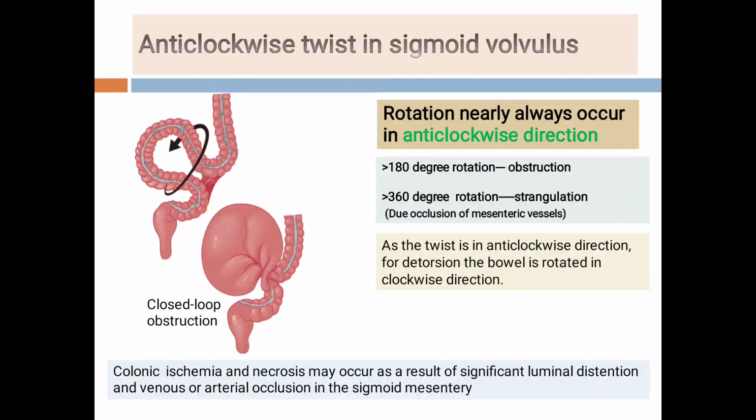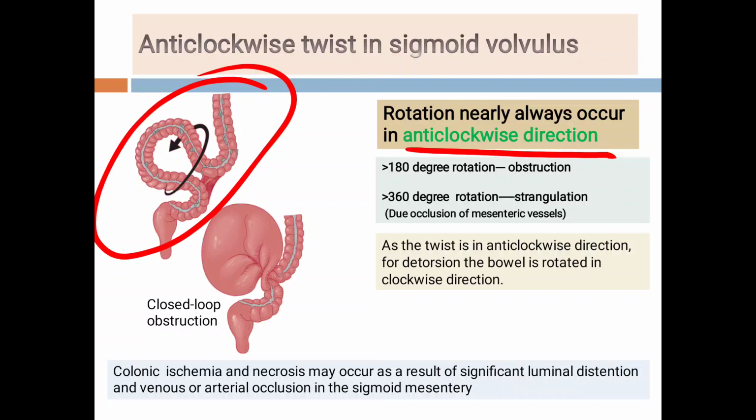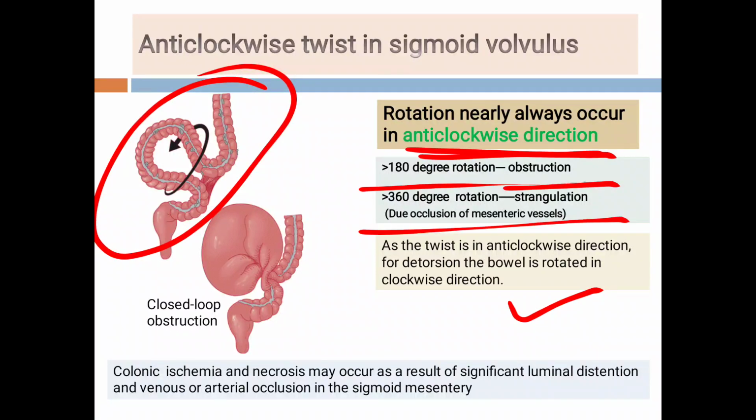Now see students, after opening the abdomen, the twist in the sigmoid colon is nearly always an anti-clockwise twist. As the twist is in the anti-clockwise direction, for detorsion the bowel is rotated in a clockwise direction. There may be 180 degree rotation or more than 360 degree rotation. A 180 degree rotation will lead to obstruction. More than 360 degree rotation, because of occlusion of the mesenteric vessels, leads to strangulation and gangrene of the bowel.